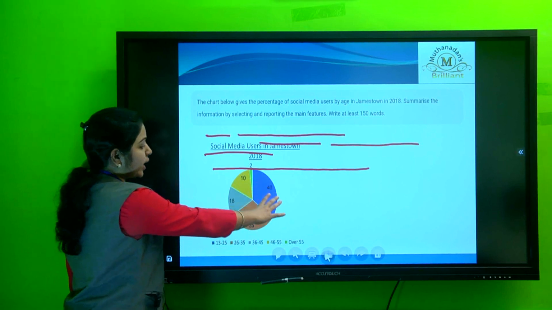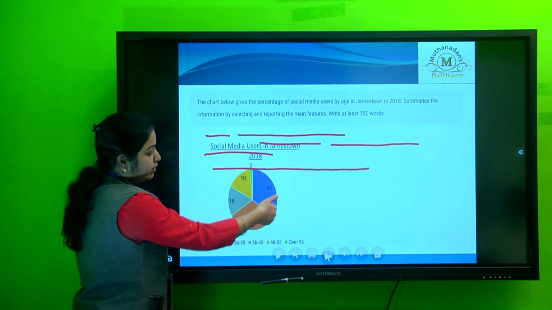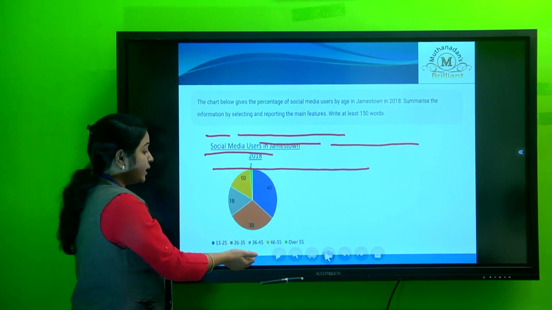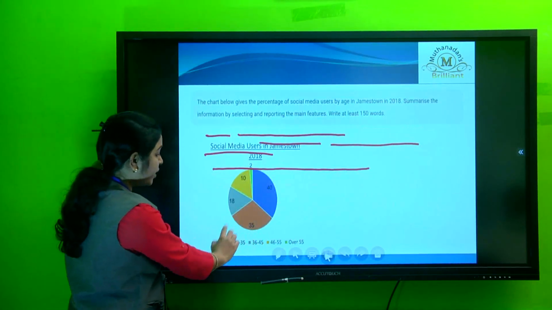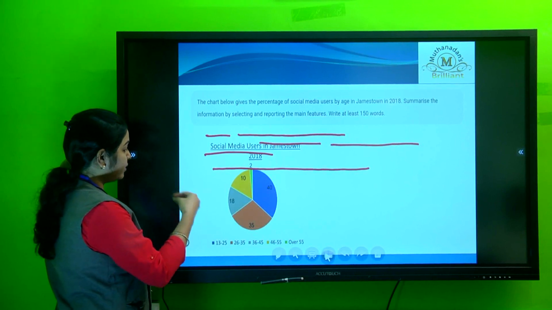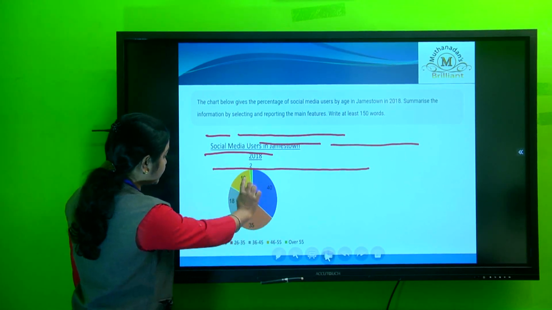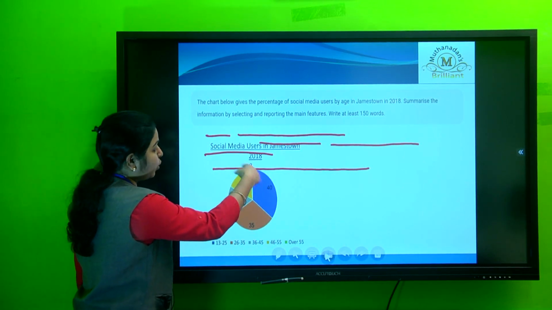So in main body paragraph 1 we are going to write about these two groups of people. Then in the second body paragraph, we are going to write about the people who used social media the least, which we can see are 46 to 55, then 36 to 45, and then over 55.